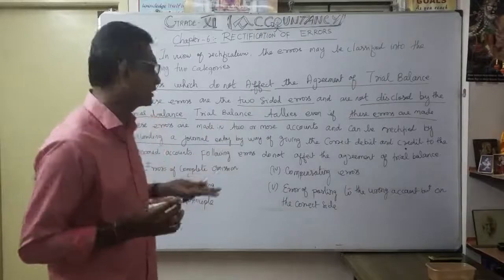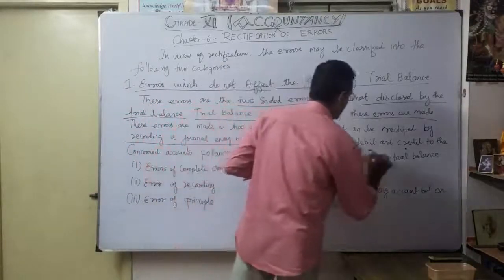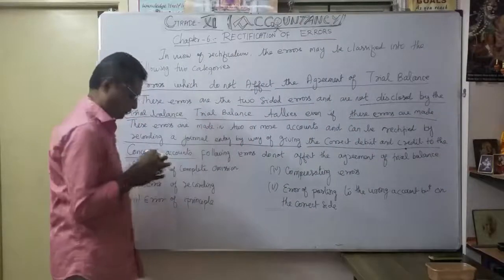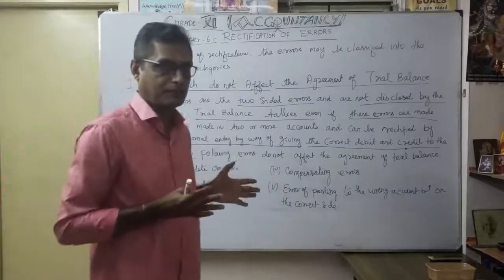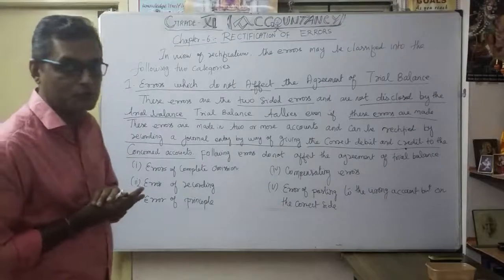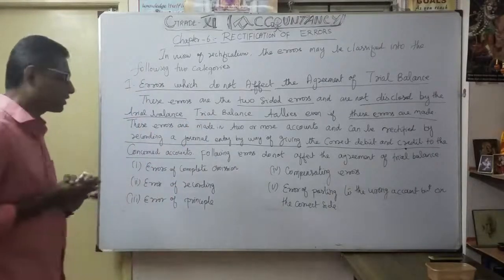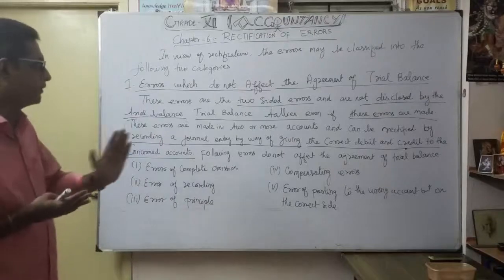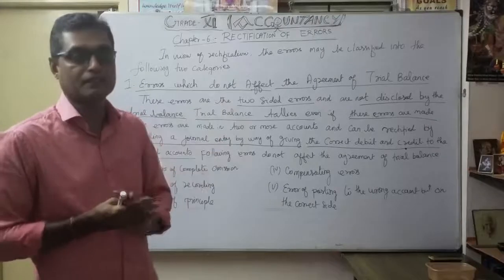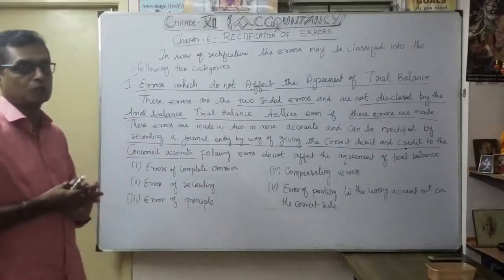Want to record a journal entry. That is called a rectification entry, by giving the correct debit and credit to the concerned accounts. These errors are made in two or more accounts and can be rectified by recording a journal entry, by way of giving the correct debit and correct credit. That is called a rectification entry. Now we will go with an example so you can clearly understand how to rectify.